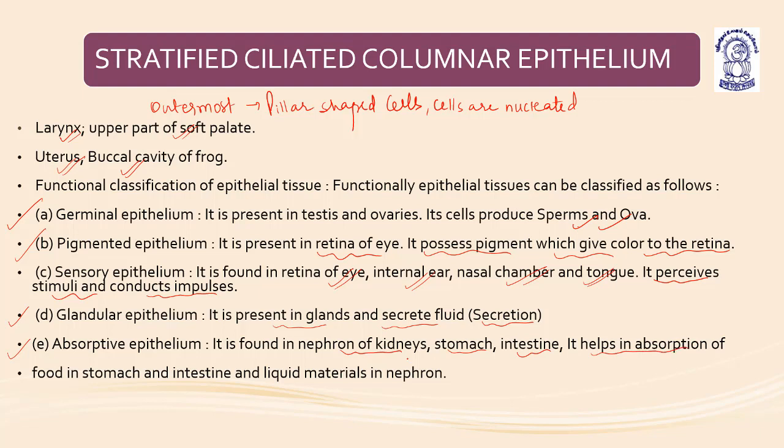It helps in the absorption of food in the stomach and intestine and liquid materials in nephron. So the stratified ciliated columnar epithelium is basically found in the larynx and the buccal cavity of frog along with uterus.